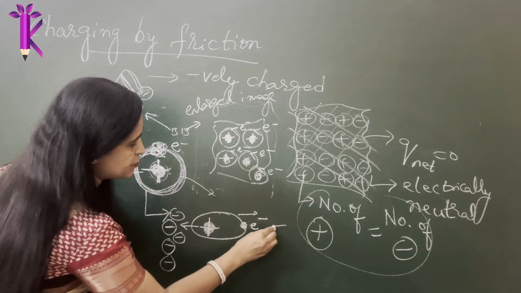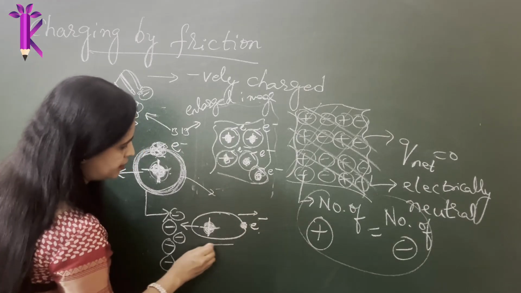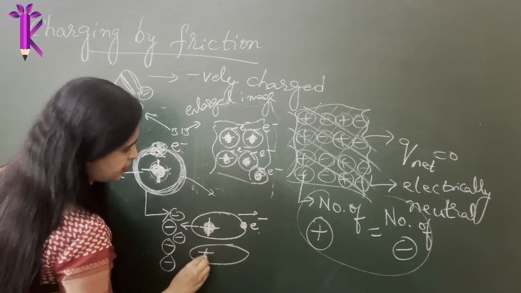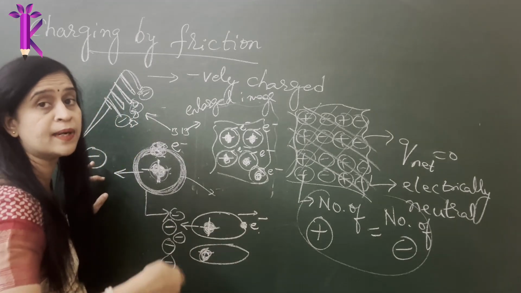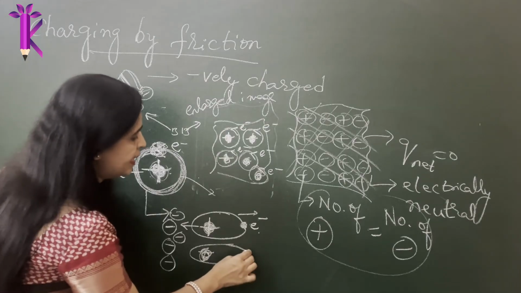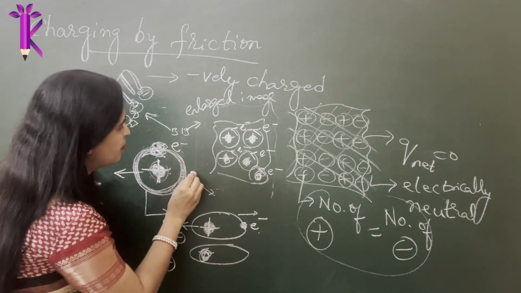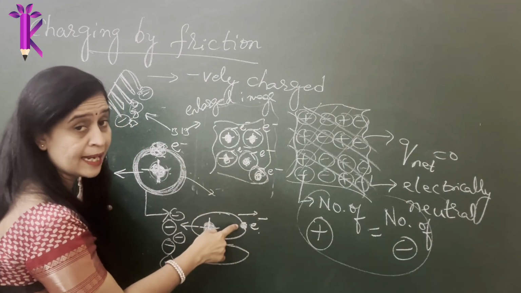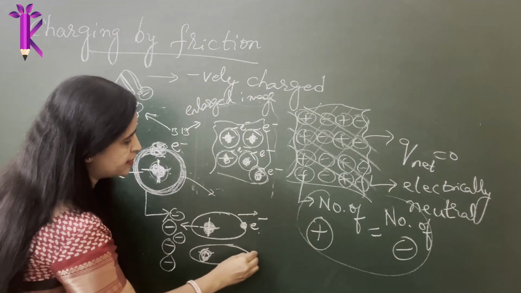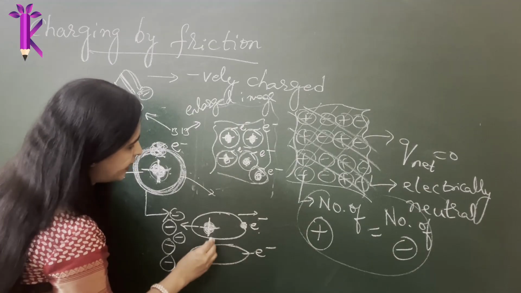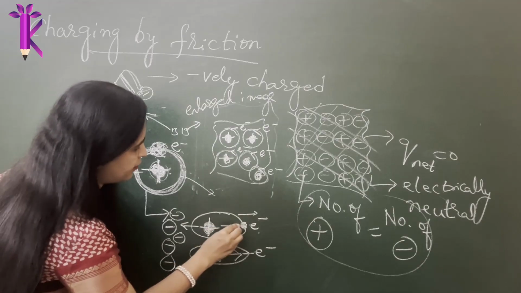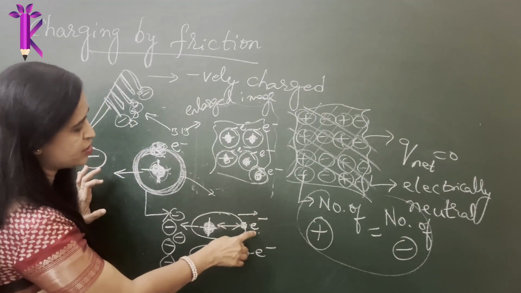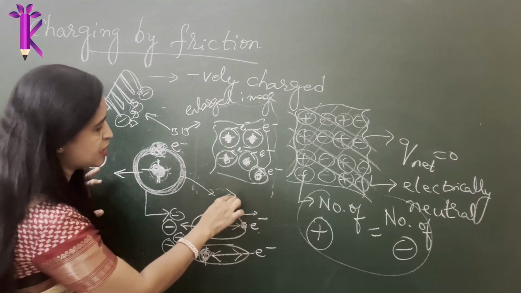Similarly, the same thing happens with all the protons and the electrons. The heavily charged, the orbit gets distorted. The shape of the orbit, which was in a spherical shape, gets distorted from a circle or a sphere to an ellipse. So it starts revolving in the shape of an ellipse, creating a larger distance of separation between the electron and the proton, or the positively charged particle and the negatively charged particle.